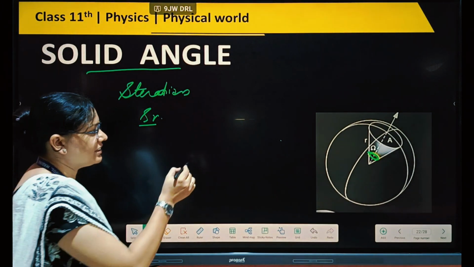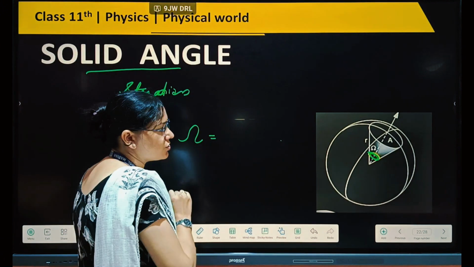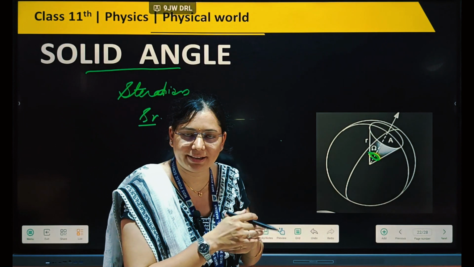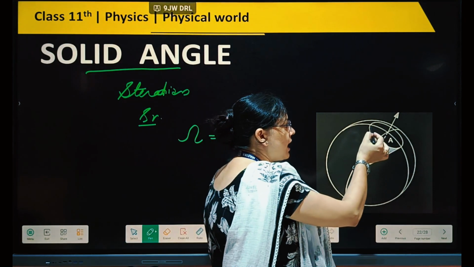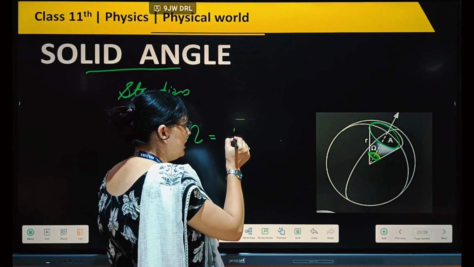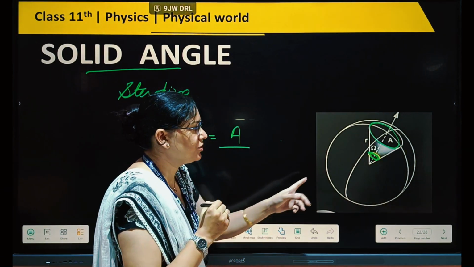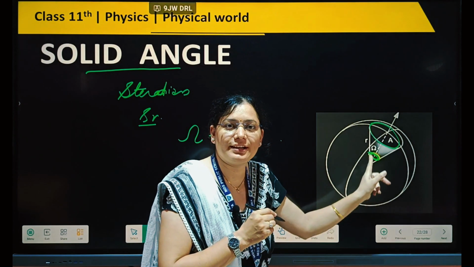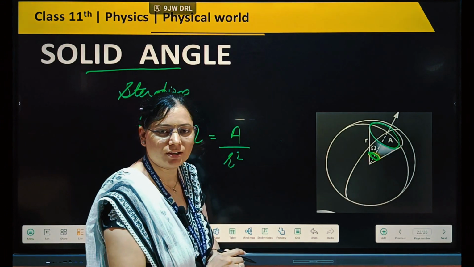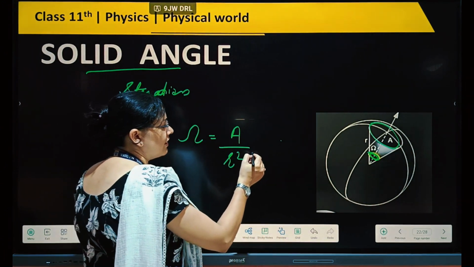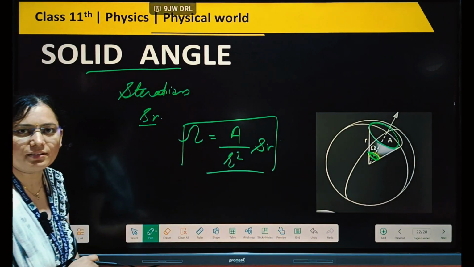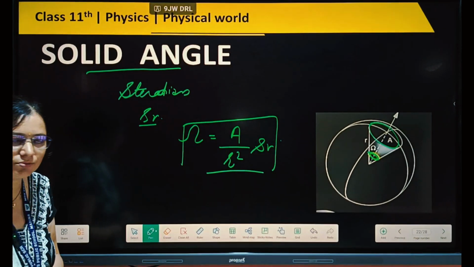So how can we write the solid angle? In plane angle we took the arc, but here it will be in the form of area. How much area is subtended? The area divided by the square of the radius of the spherical shape, so we take r square. Understood? So this will be our steradian. Clear to everyone? This is our solid angle.